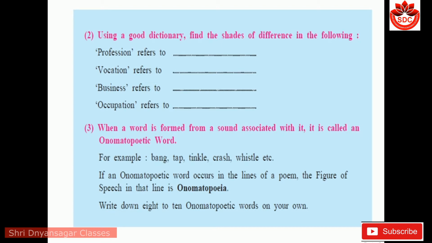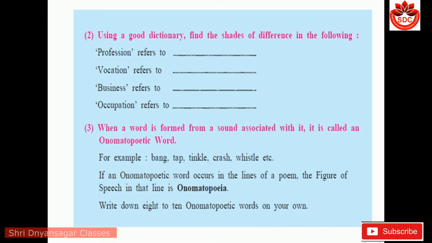Third, when a word is formed from a sound associated with it, it is called an onomatopoeic word. Example: bang, tap, tinkle, crash, whistle, etc. And if an onomatopoeic word occurs in the lines of the poem, the figure of speech in that line is onomatopoeia.